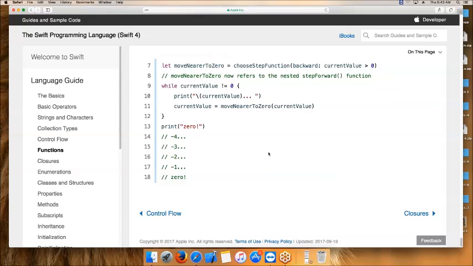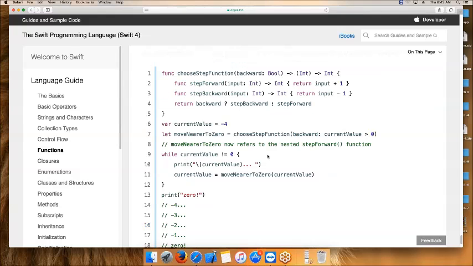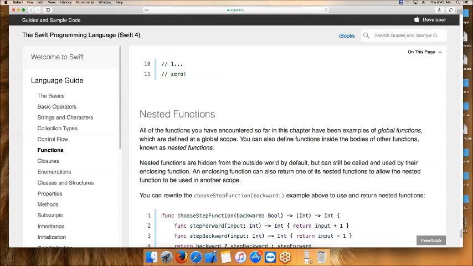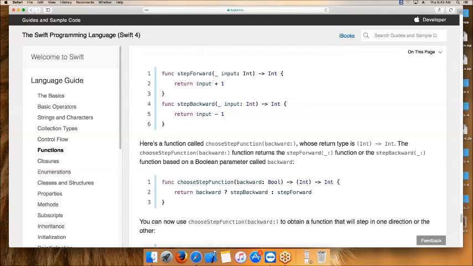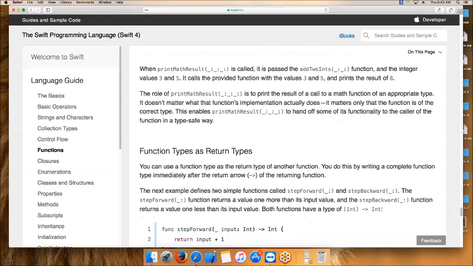After that, whenever we are going to applications, that time we will work on all the tuples, nested functions. All these functions also we will use. Function types and return types are almost similar, but we have small differences.